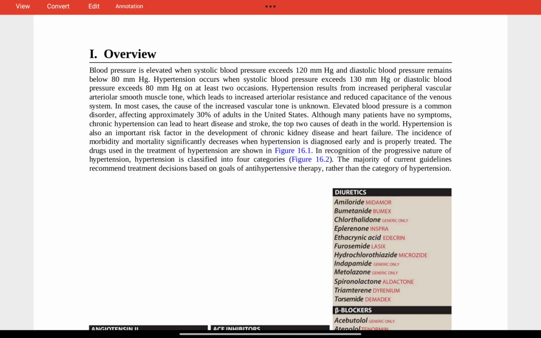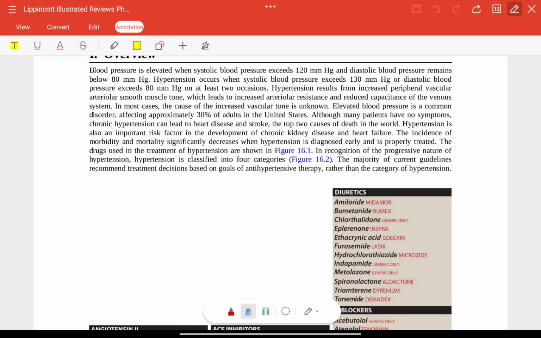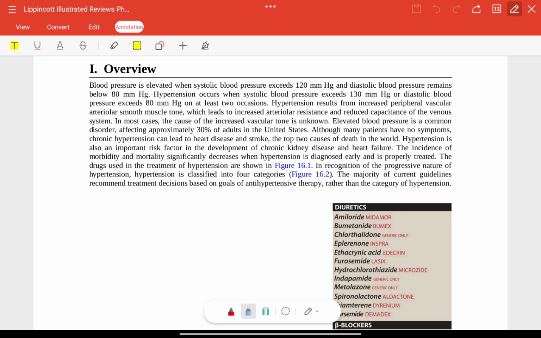Now we are going to start with the cardiovascular system, and the first topic is hypertension. Hypertension is when your blood pressure is elevated: systolic BP exceeds 120 mmHg and diastolic pressure remains 80 mmHg. Hypertension occurs when systolic BP exceeds 130 by 80 on at least two occasions, not just once. So this is the actual definition of hypertension.